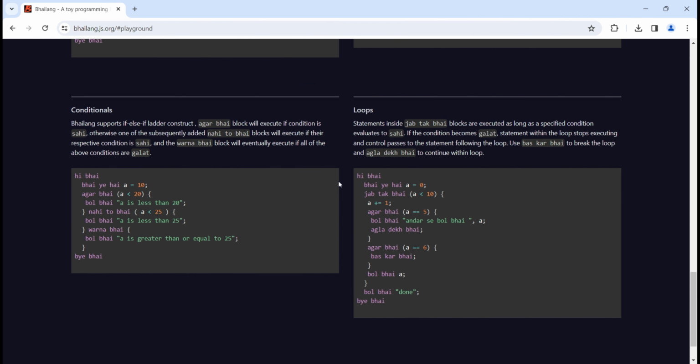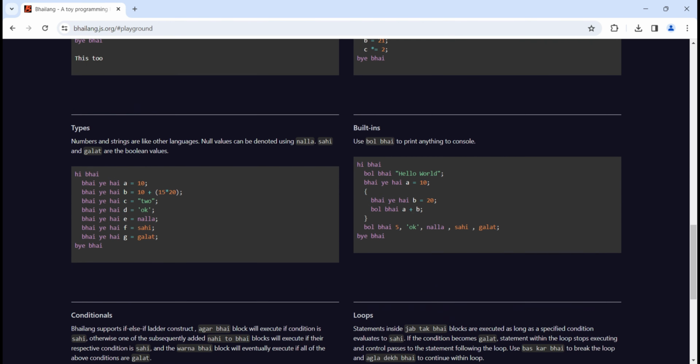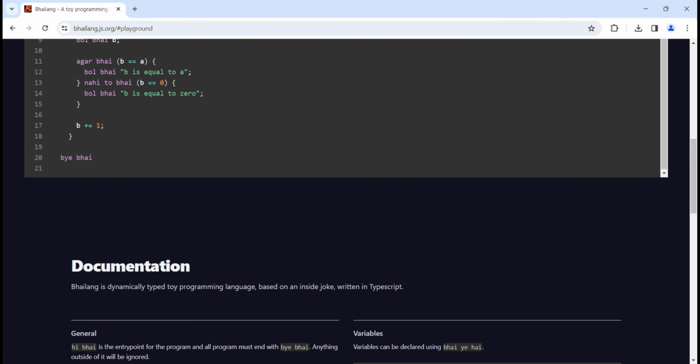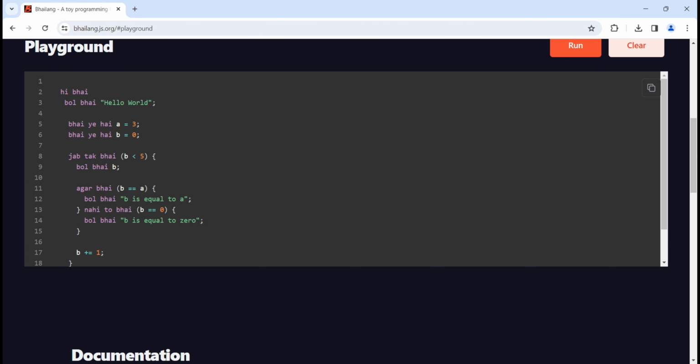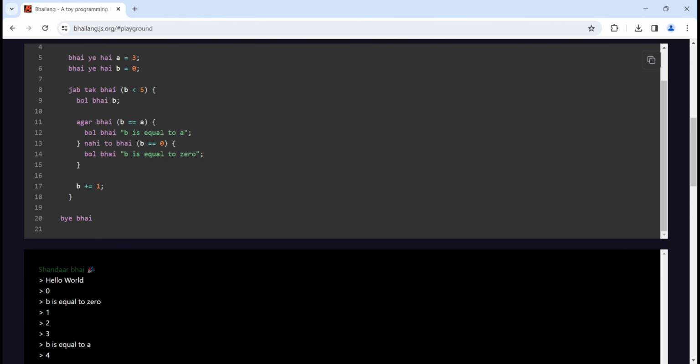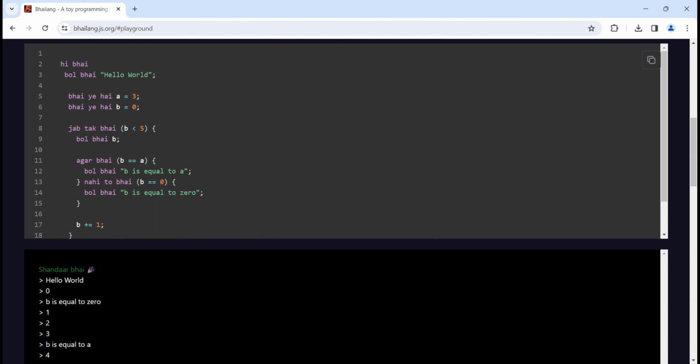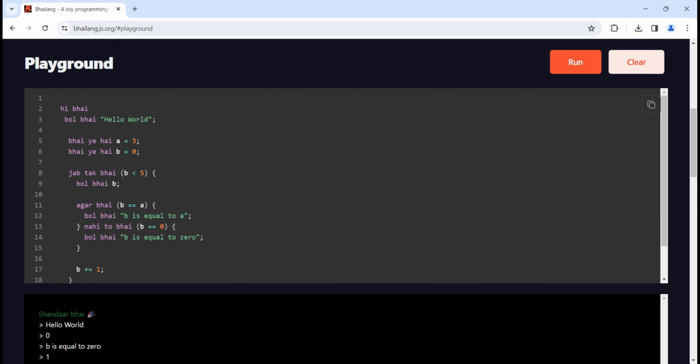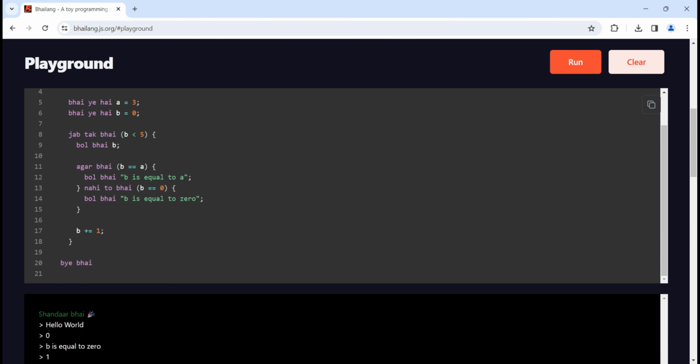So you can just copy these things and run them in the playground, and it will make things clearer. So we will try to run this. Simply, as I said, hello world is printed. Then if b is less than 5, then b will be printed, and as it is not incremented, nothing more will be printed.